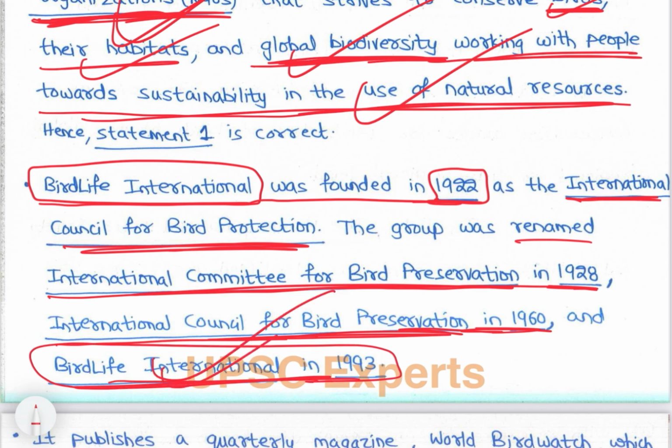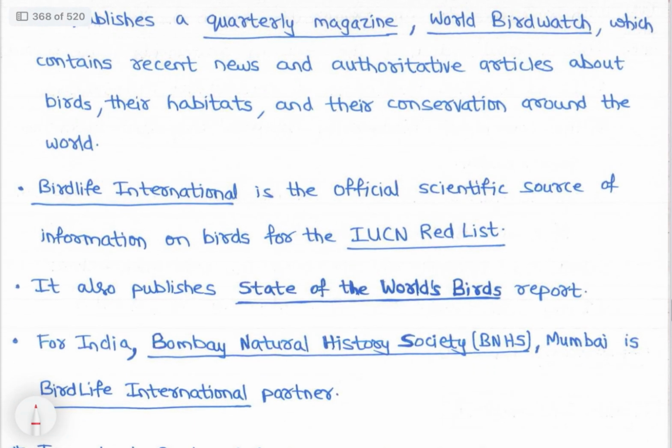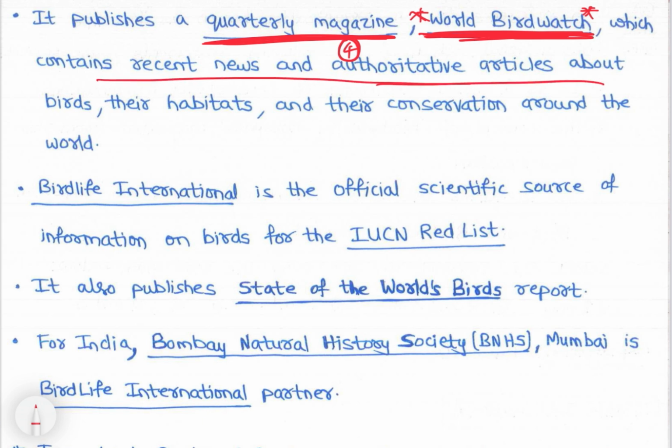So in 1993 it became BirdLife International. Then it publishes a quarterly magazine called World Bird Watch, that means once every 4 months, which contains recent news and authoritative articles about birds, their habitats and their conservation around the world.